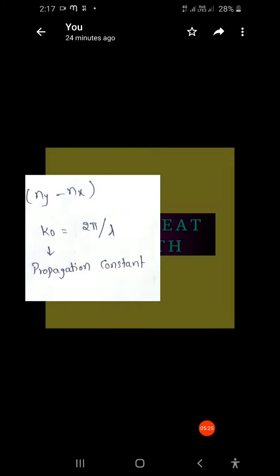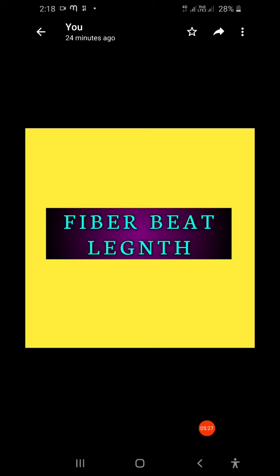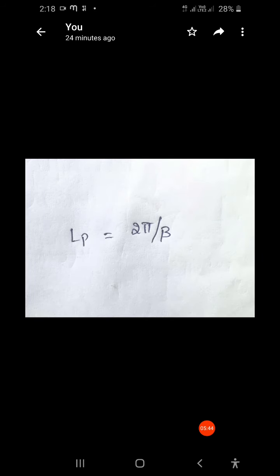Next, the length over which this beating occurs is known as the fiber beat length, and that can be denoted as LP, which is equal to 2 pi by beta, where beta is the birefringence.